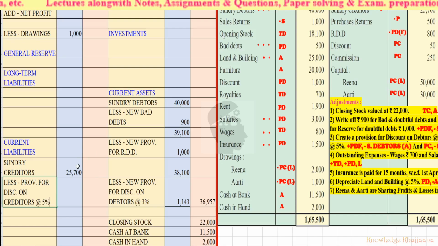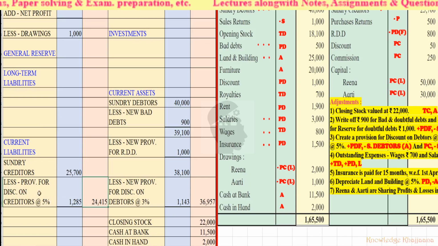Okay, so these were the creditors, and if we provide discount reserve at 5%, that will come rupees 1,285. Okay, that much amount we have to deduct from the sundry creditors. So 25,700 minus 1,285 will give the amount rupees 24,415. So this much are the creditors.